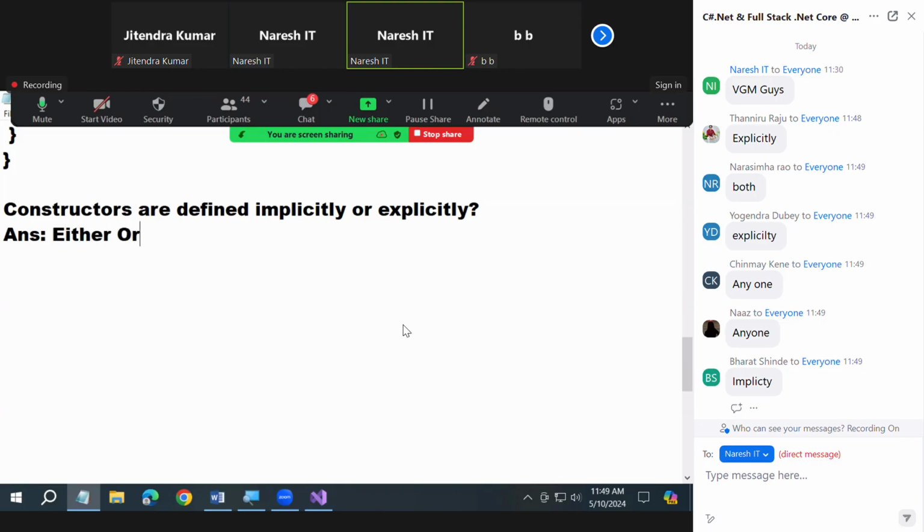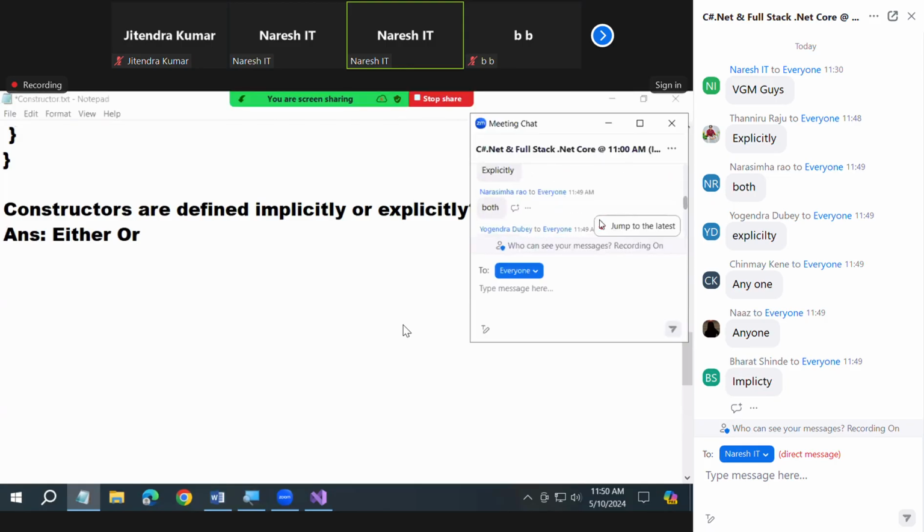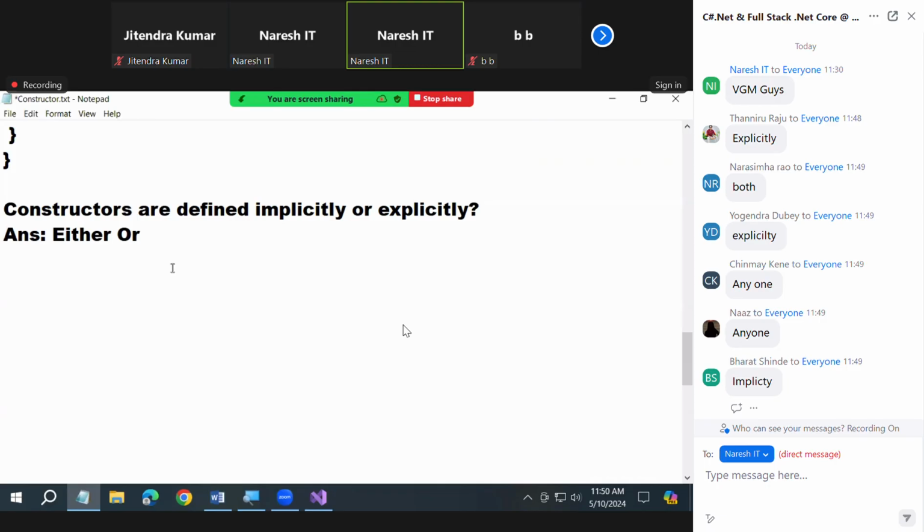Either or. First explicit, otherwise implicit. When you say both, what is the meaning here? One explicit is there, one implicit is there. Yes or not? And that chance is not there. I told you already in the morning. You have only explicit or implicit. So what is the answer? Either or. Okay, next question.